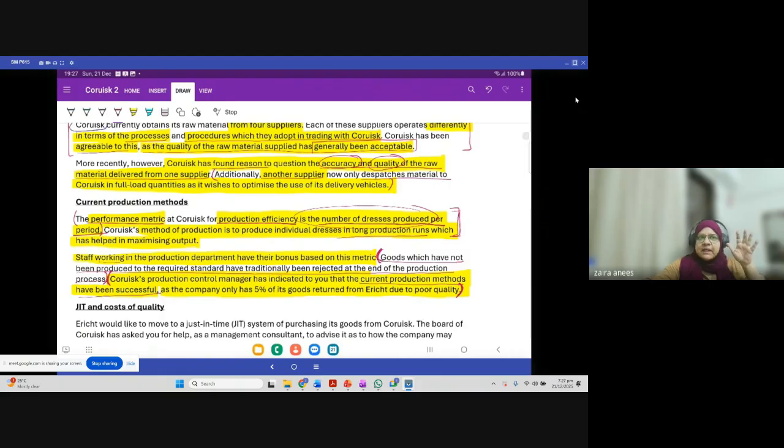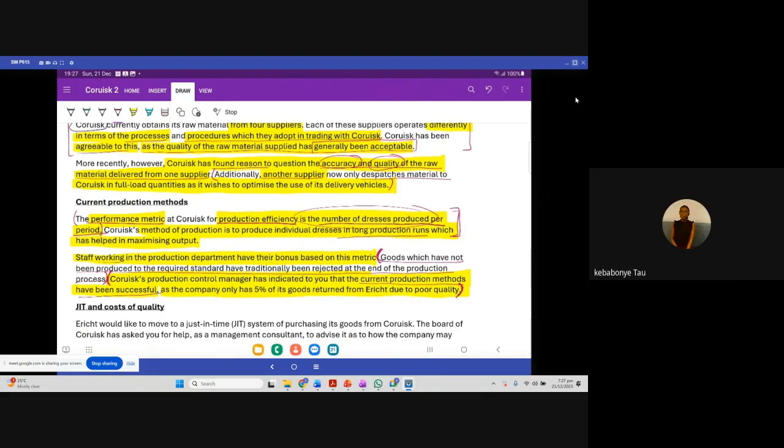Because if I cannot see any problem in something, I won't be able to do anything with that. I can improve only when I see a problem in a process, right? So probably he's thinking that 5% defects are fine and he will not do anything to improve it. That's the problem.